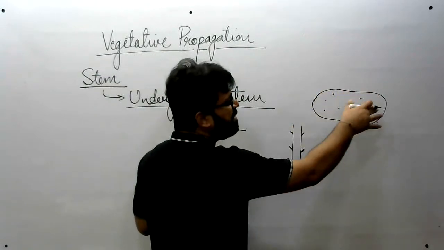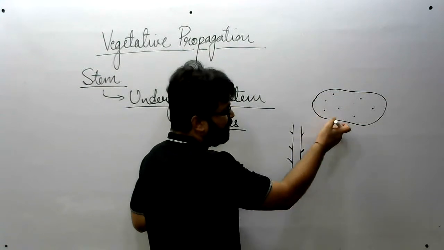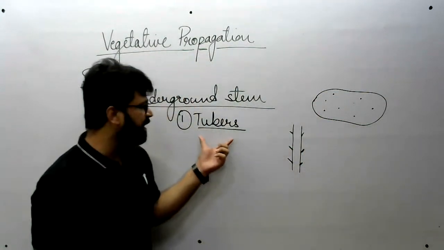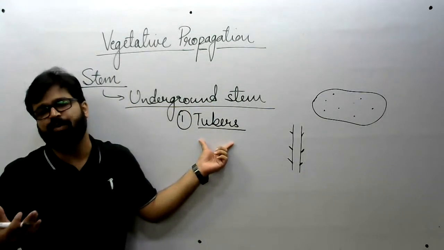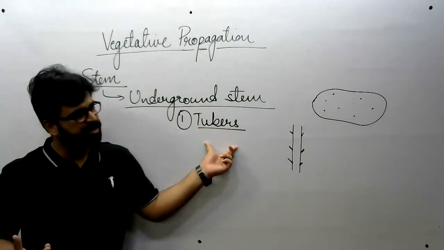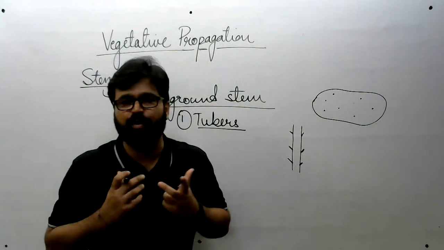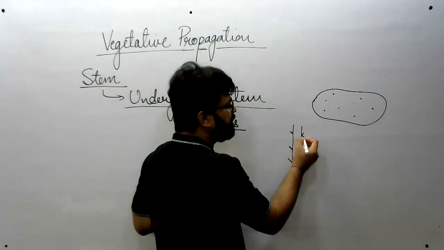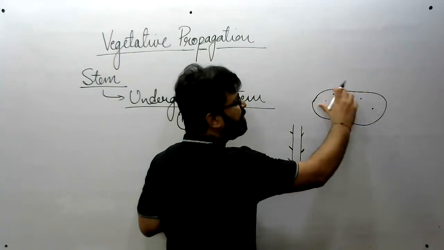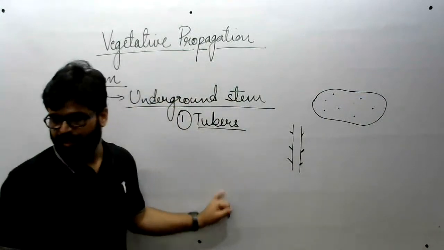Definitely, absolutely right. Sir, nodes on a stem are present like this, right? But here they are present irregularly anywhere. Then how can we compare potato with a normal stem? Potato is a tuber, and tubers are formed by the storage of food. Okay, they are full of starch. So when they store food, they get swollen up. That's why the position of nodes differs completely. Okay, they become scattered here. All right.